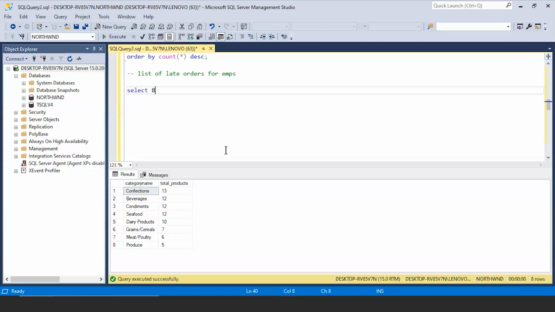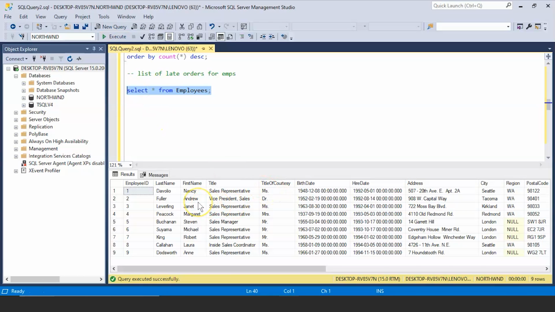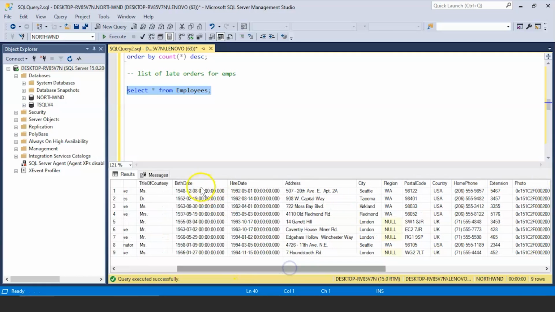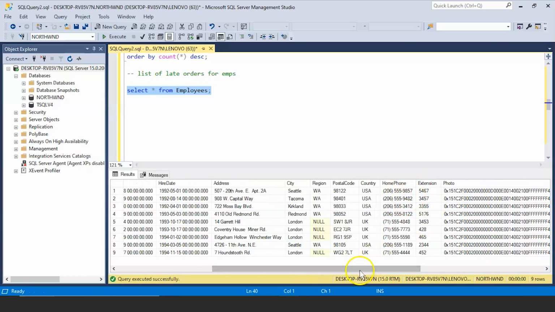Orders table we have already seen. Let's see the rows and columns that are present in the employees table. I'll write select star from employees and let me run it. Okay, so there are total 9 employees we have. So we have the employee ID. This is the primary key column which goes from 1 to 9. We have the last name of the employee, the first name of the employee. We have the title. Then we have the title of courtesy, whether doctor, Mr., Mrs. We have the birthday of the employee, the hire date or the date of join. You have the address, city, region, postal code and other information.